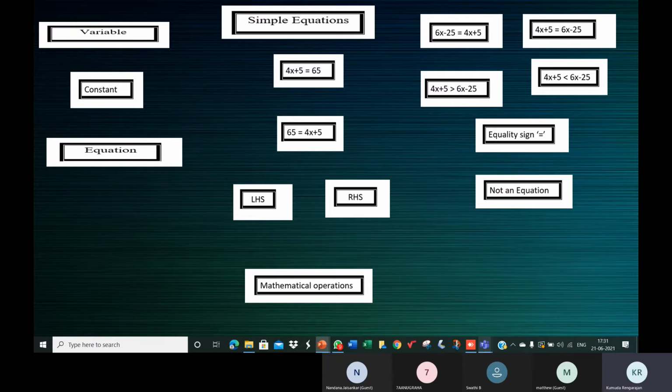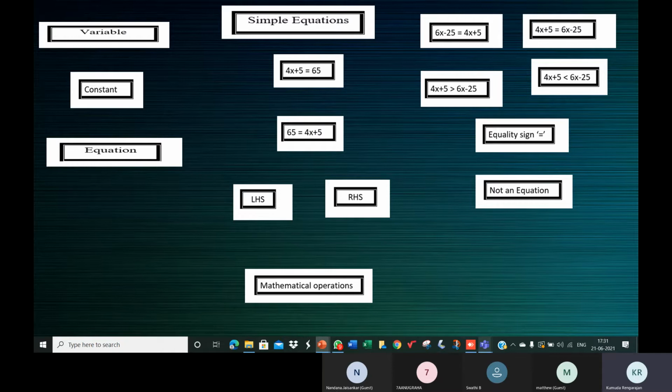So a variable is something that assumes varying values, different values, or any value. A constant is something that has a fixed value. Now, mathematical operations, you told me, are addition, subtraction, multiplication, and division. When we use these constants and variables and mathematical operations and put all of them together, we can construct an expression.